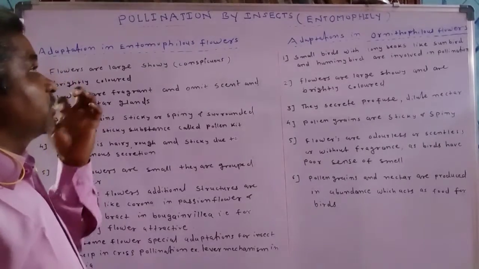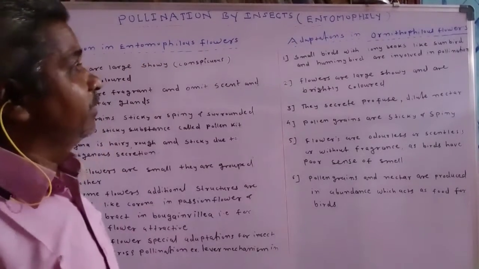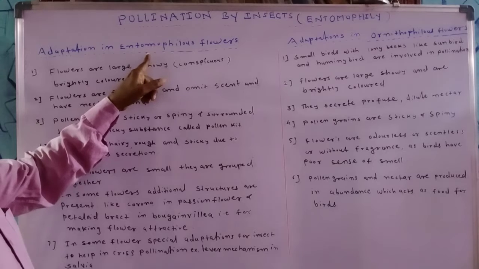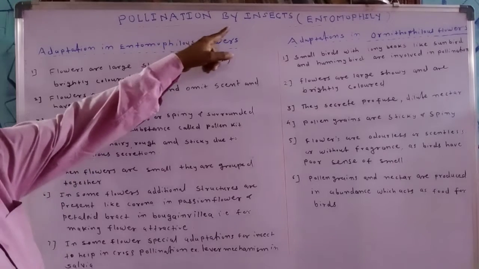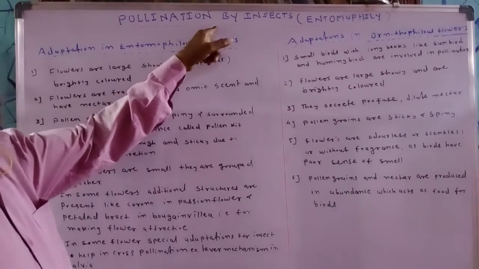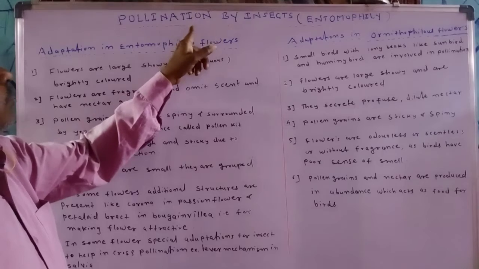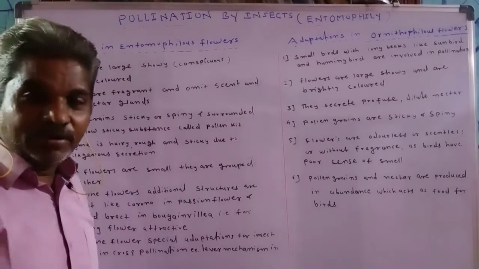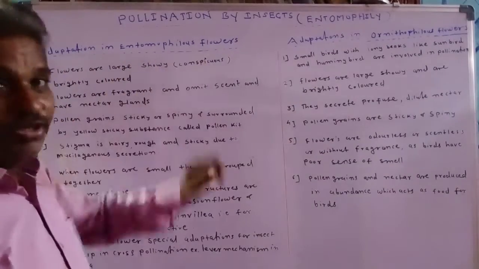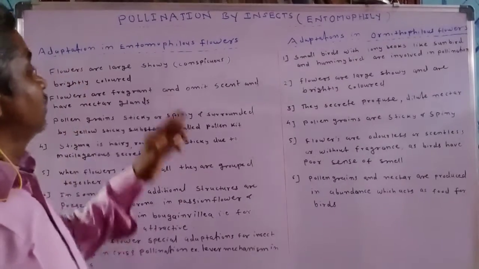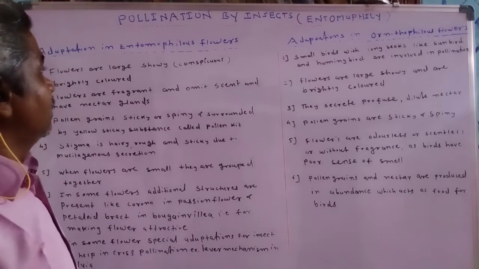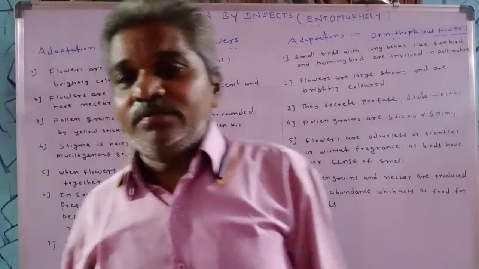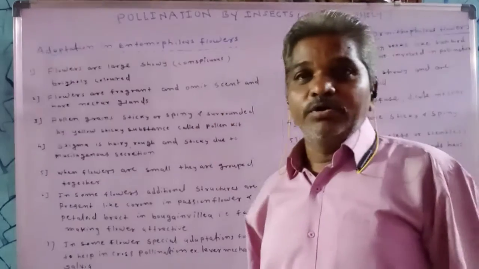The flowers which show such type of pollination, pollination by insects, are called entomophilous flowers. Pollination taking place with the help of insects is called entomophily, and such flowers show some peculiar or useful characters.